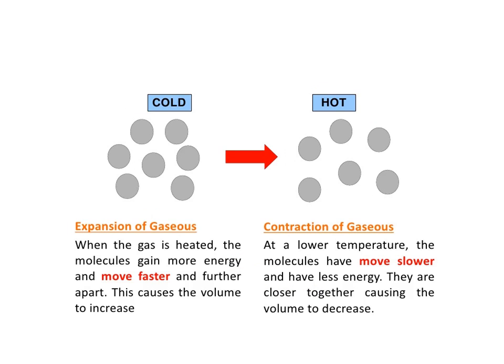Next, now comes the expansion and contraction of gaseous substances. As we know, gases have indefinite shape and indefinite volume, and the particles of gases have very weak attraction between them, and the particles are much further away from each other. So the particles move all around and bump into each other.